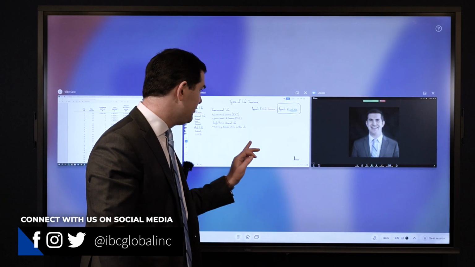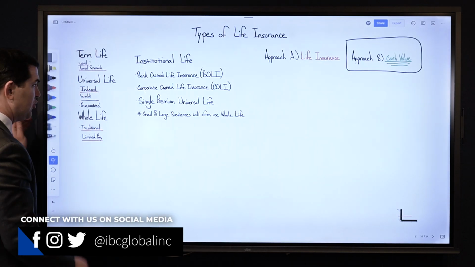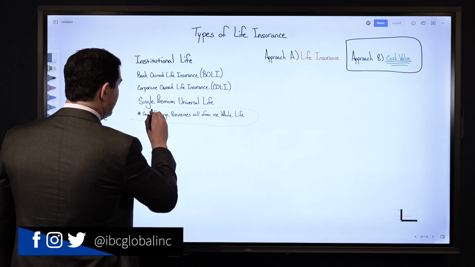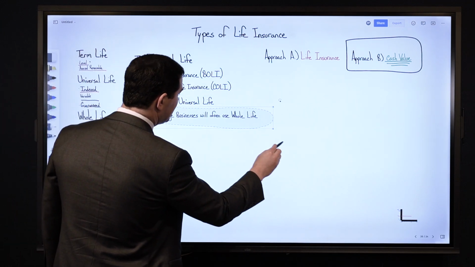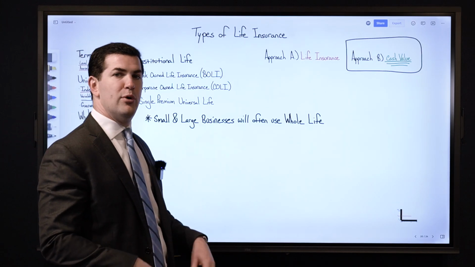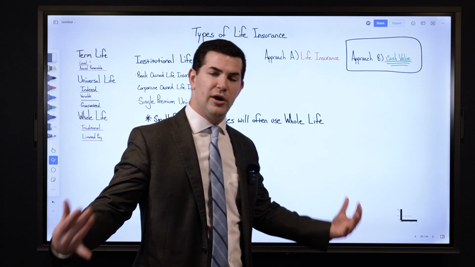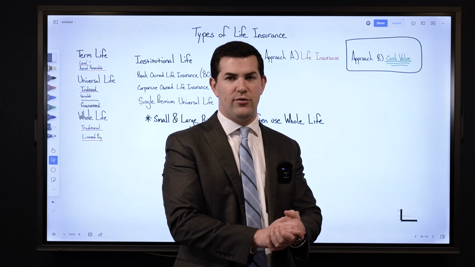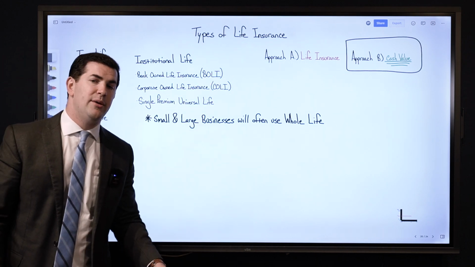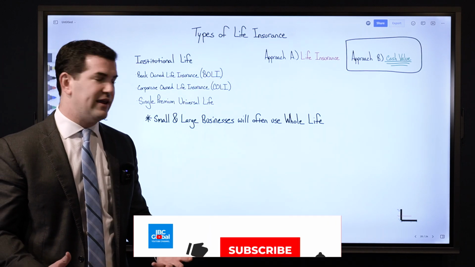But that is an example of institutional life or institutional life insurance. The last thing I'll say is that a lot of small and large businesses will often use whole life insurance instead of a product like a COLI or BOLI. And the reason why is because with a whole life insurance policy, you can set it up where you can still access the cash value. You can beef the cash value up so it's very attractive on day one, whereas a pure BOLI or COLI, cash value looks really good, but we don't have much access to it right out of the gates.